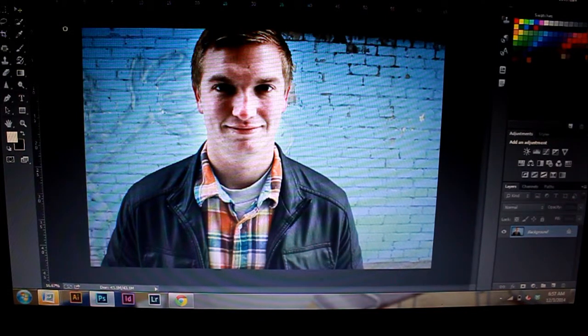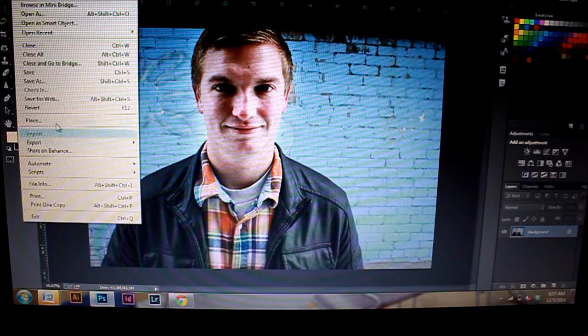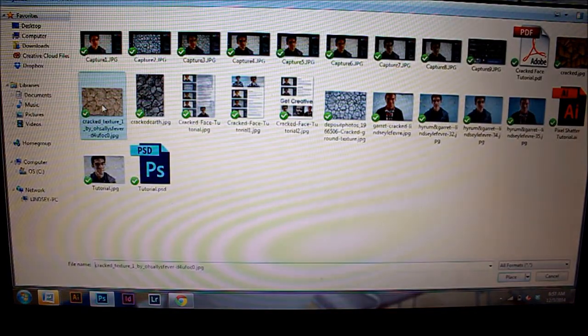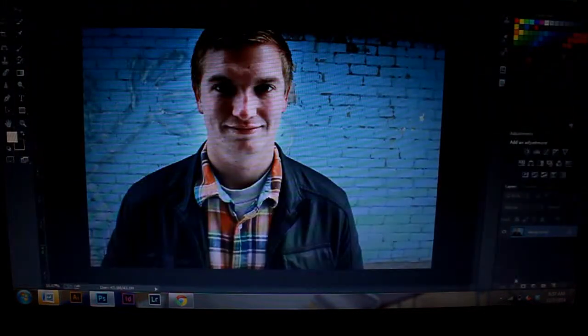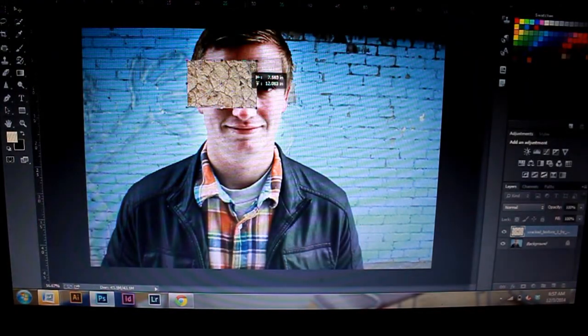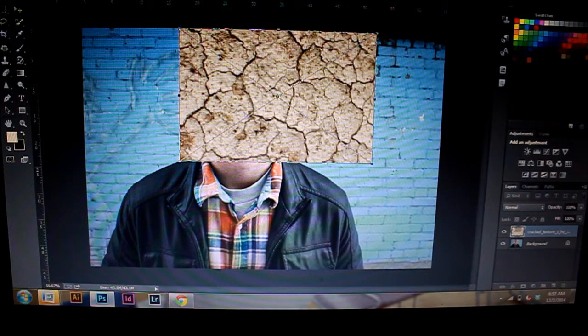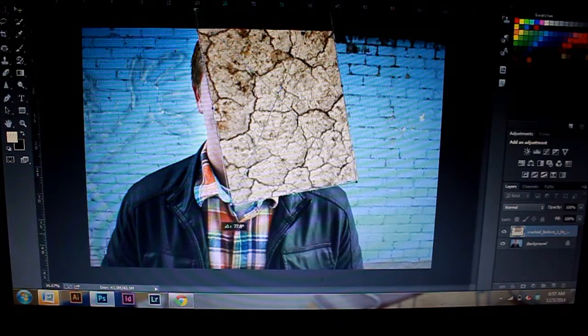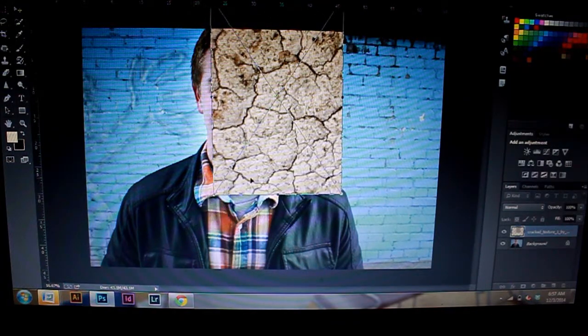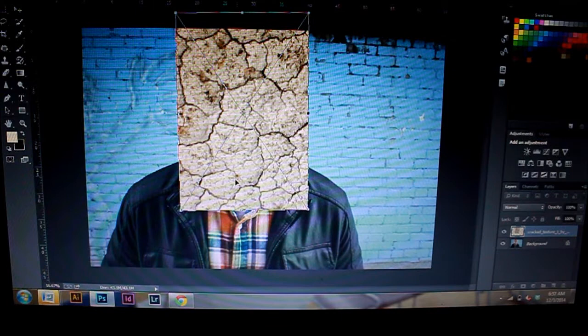In this tutorial, I'm going to show you how to make a cracked face look in Photoshop. So grab the portrait photo that you want to use. Close-ups work best. And so we're going to hit File and Place, and I'm going to grab this cracked texture that I found on the internet. You can find a lot of free textures on the internet, and this one is one of my favorites. So I'm just making this big enough to cover all the skin that I want to affect.